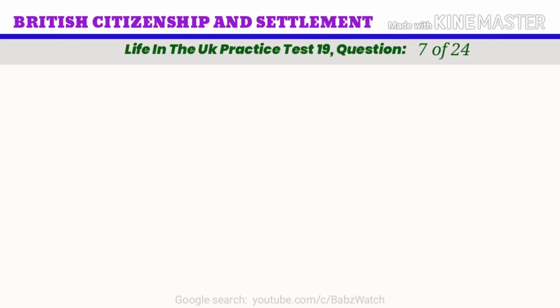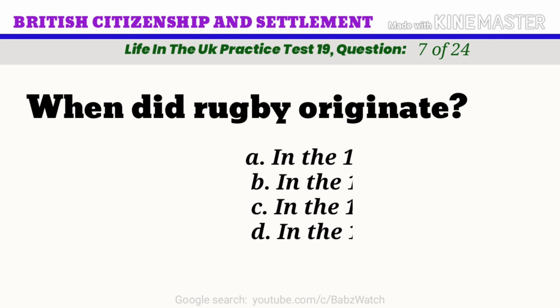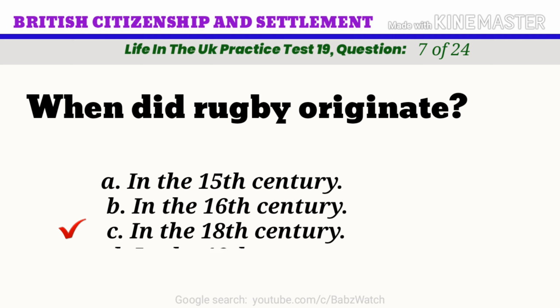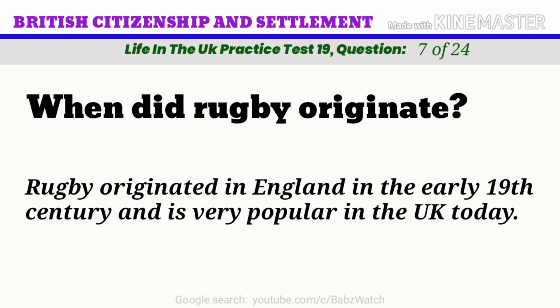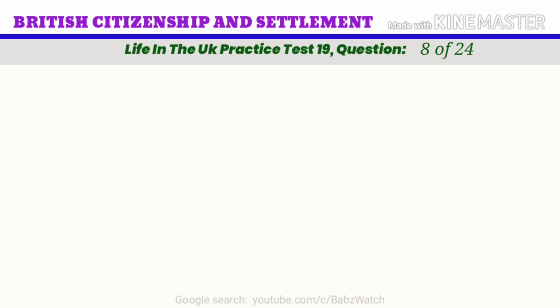Life in the UK practice test. Question 7 of 24. When did rugby originate? A. In the 15th century. B. In the 16th century. C. In the 18th century. D. In the 19th century. The correct answer is D. In the 19th century. Rugby originated in England in the early 19th century and is very popular in the UK today.